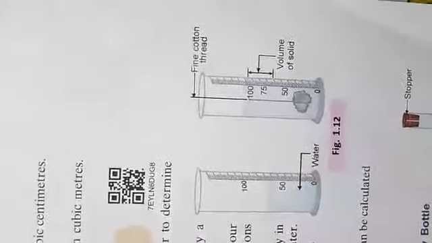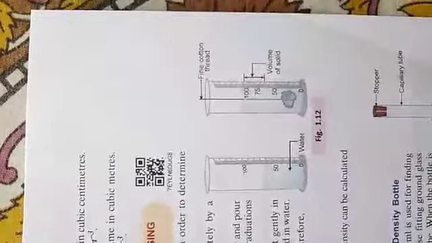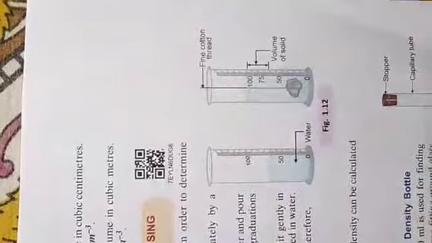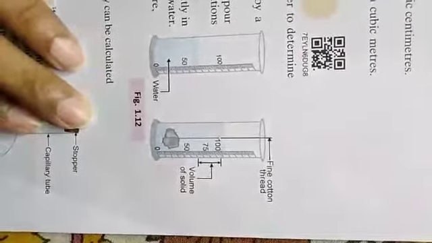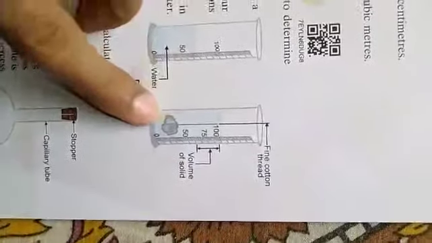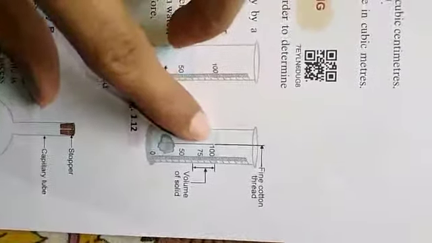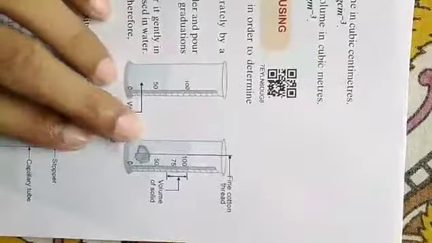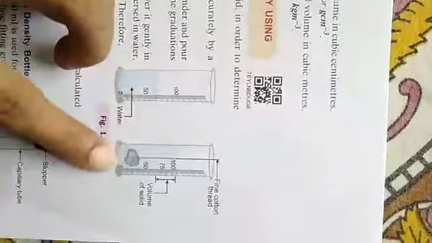After that, we place water in the measuring cylinder, so that it is partially filled with water, suppose up to 70 cc. This is the volume of the water. Then we suspend the stone by means of a thread into the water. What will happen? The water level will rise, is it not? Suppose now the volume is 100 cc. We know that the difference between the final volume and the initial volume will be the volume of the stone.